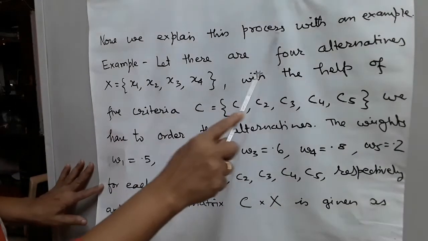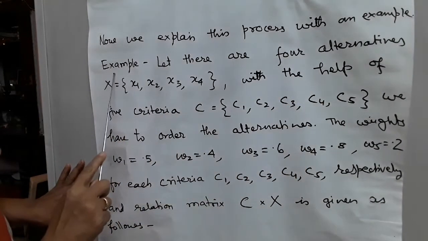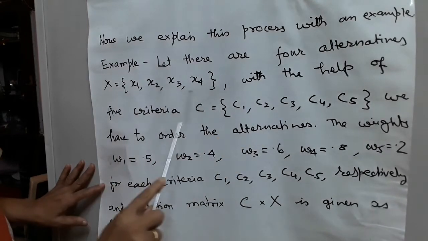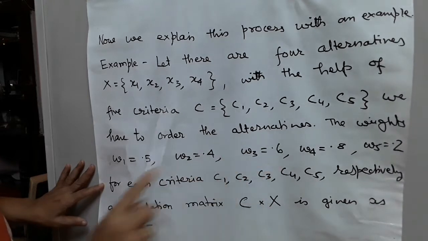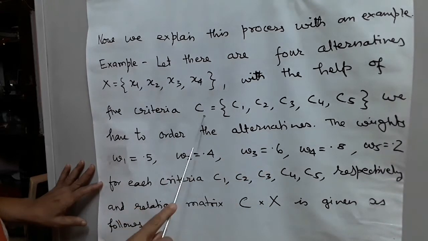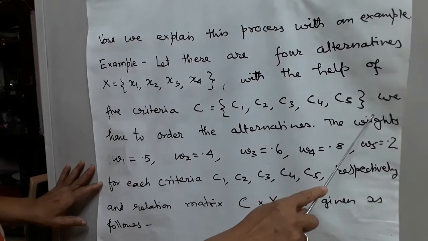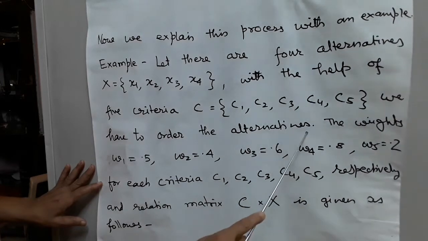Now we explain this process with an example. Let there be 4 alternatives. We have to order them with the help of 5 criteria, C = {C1, C2, C3, C4 and C5}.